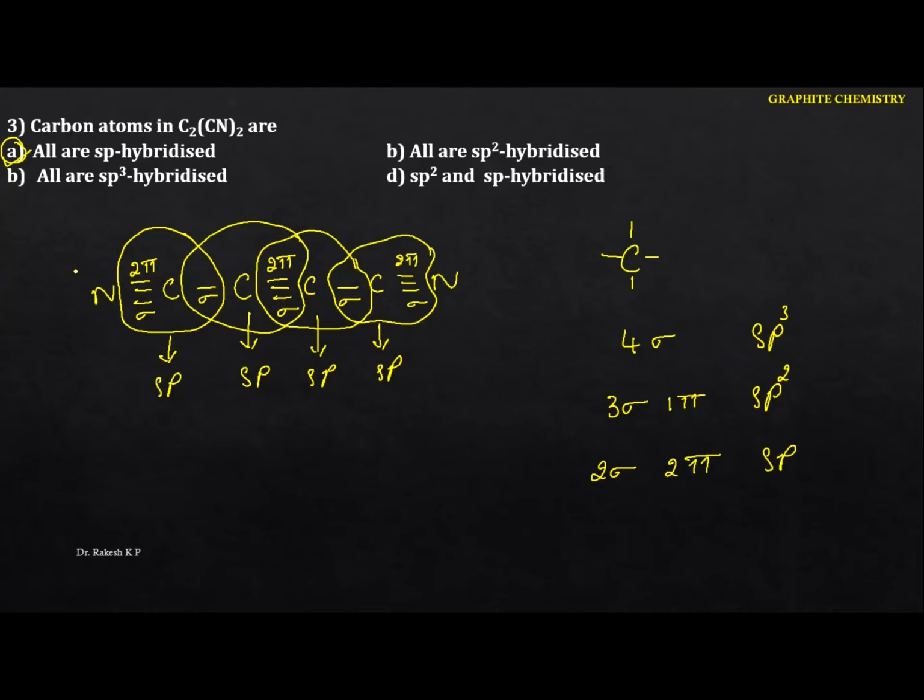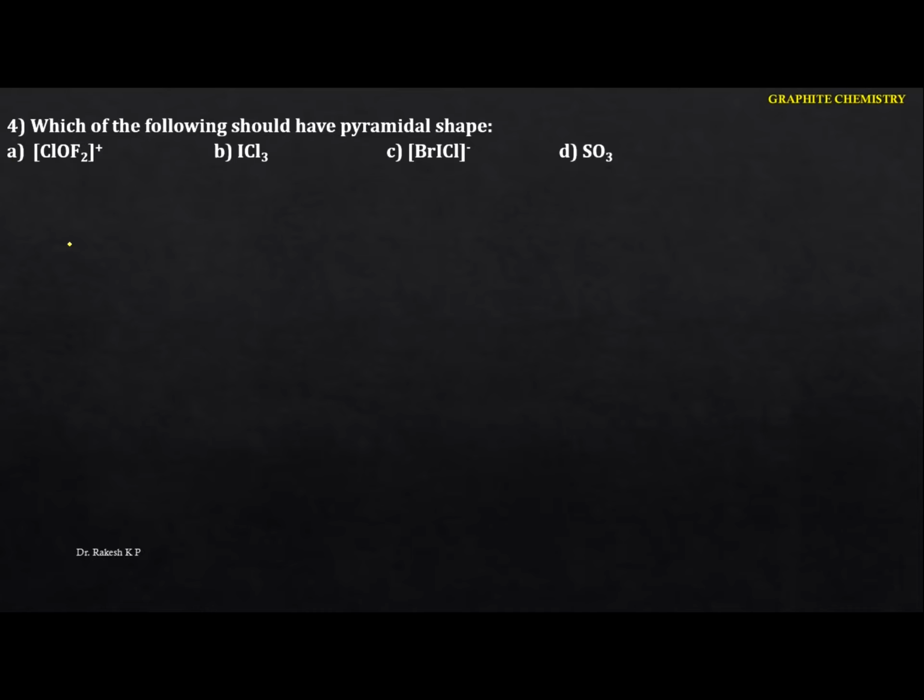See the next question here. Which of the following should have the pyramidal shape? That means it is also called the distorted tetrahedral shape. Okay, so let me solve it one by one here. See the first one here. The first one, they have given the compound ion, that is ClOF2 plus.